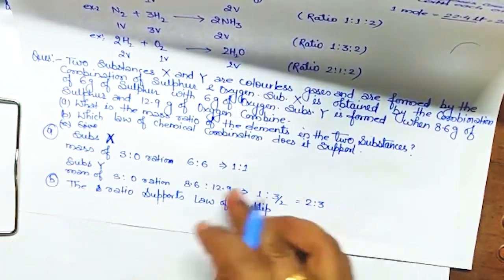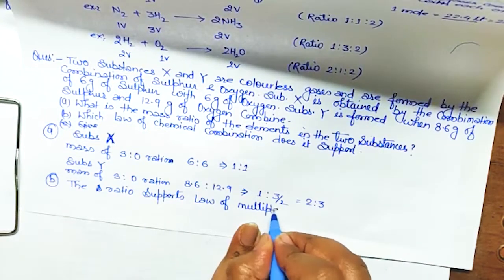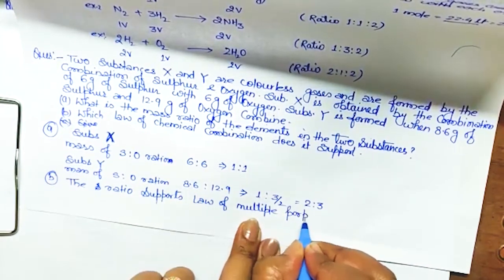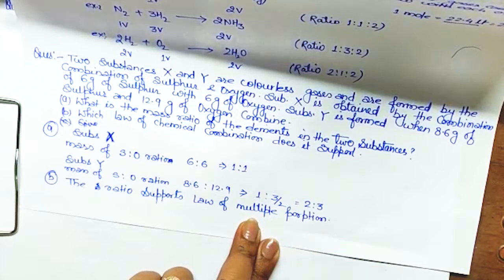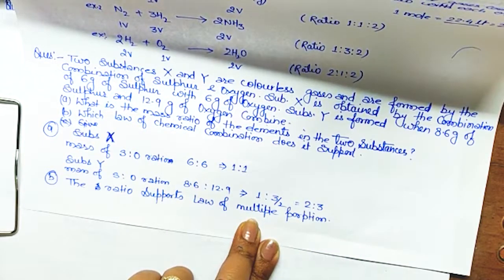Can I assume that you people got it? Multiple proportion. See, what does multiple proportion say? It says that two elements can react with each other and form different compounds, but the ratio should be in a simple whole number ratio.